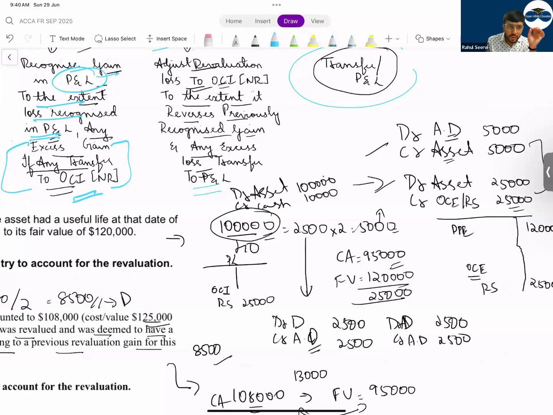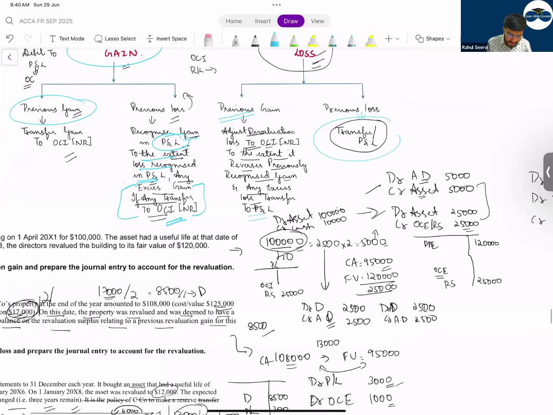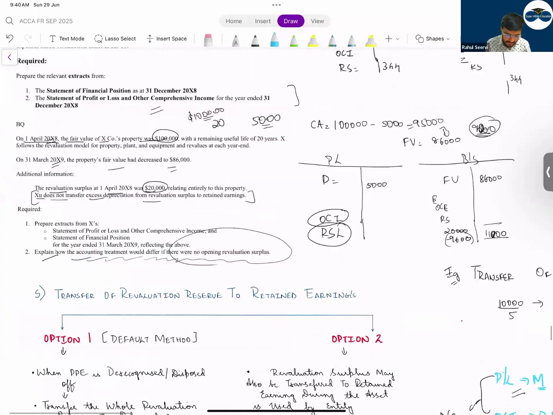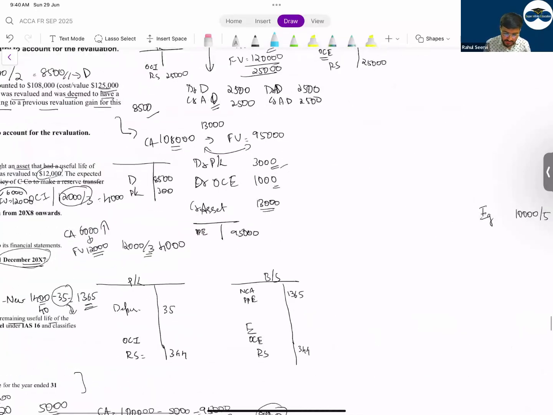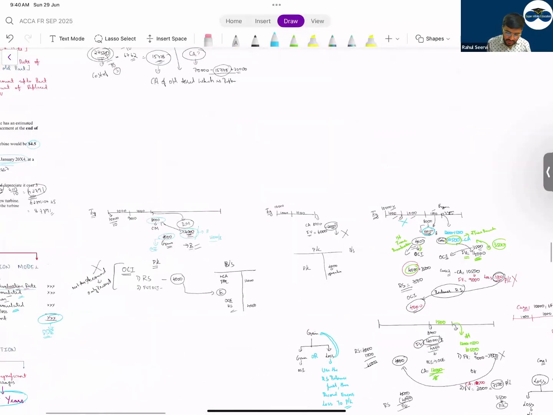And whether you have revaluation gain or loss, can you use the revaluation gain or loss of some other asset? No, it is particular to this asset. I have a building, so only that building's revaluation gain or loss will be adjusted. I hope this concept is clear to everyone. Then we did the examples, a lot of questions, and I also had you do these 3 cases. These are the cases which we had done, full 3 cases.